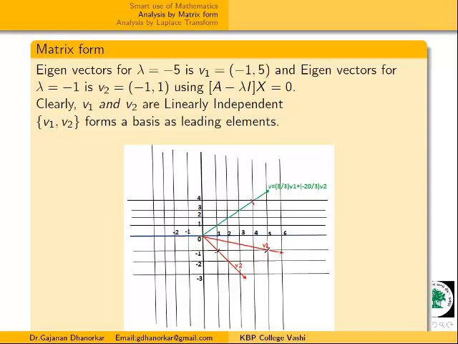Even if we have big data to analyze, if we convert it into a linear model in matrix form, find the eigenvalues and corresponding eigenvectors, and get a spanning set or basis element, this is very useful because it is a leading element. Rather than taking the remaining elements, only these two leading elements represent the whole space, and the rest becomes very easy to analyze, even with big data.